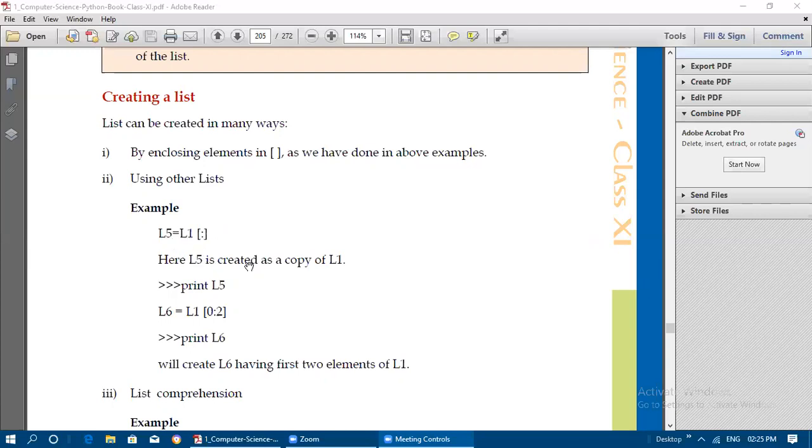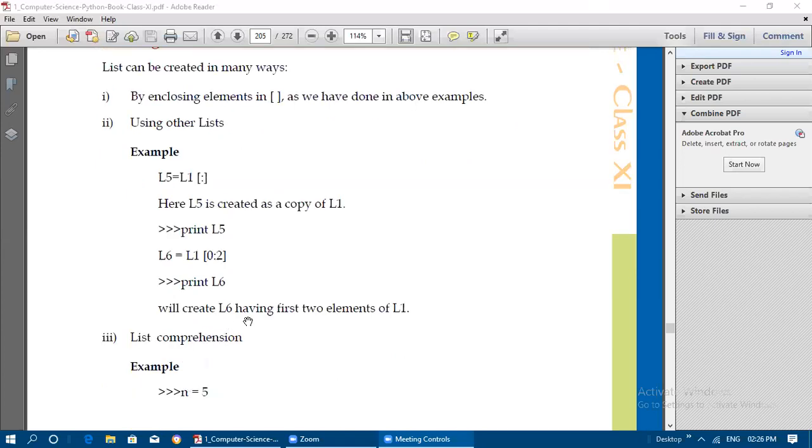Here L5 is created as a copy of L1. So if you print L5, whatever elements we have seen in L1, everything will get printed for L5. Now for L6, you are going to assign only the elements at index 0 and index 1. The first and second elements from list L1 are going to be assigned to L6. If you print L6, only the first 2 elements of L1, that is 1, 2 alone, will get printed. So we create L6 having the first 2 elements of L1.